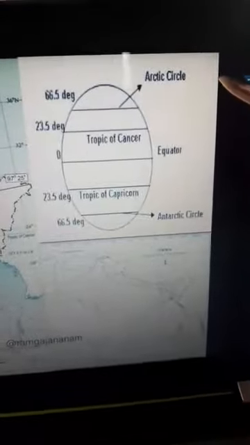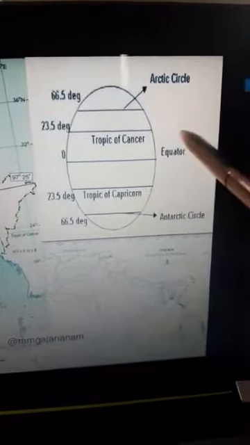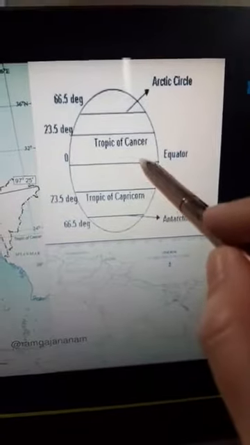Children, we all know that the latitudes help us in having the different heat zones of the earth. Why? If this is the earth, the sun rays are falling directly over the equatorial area.